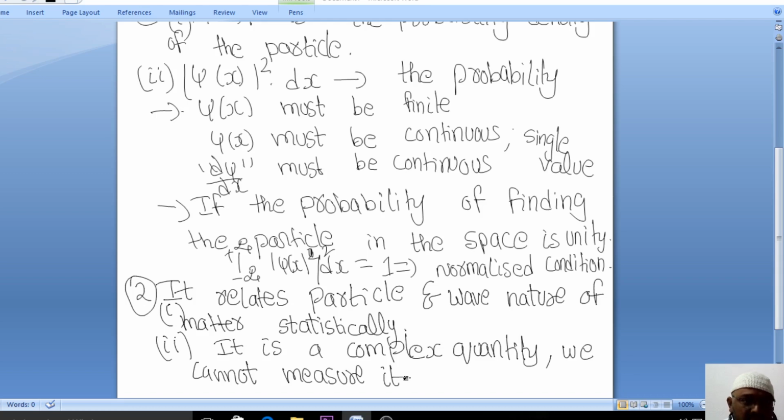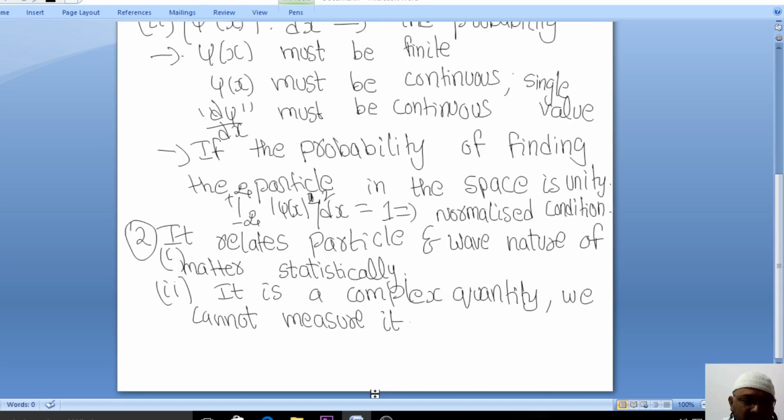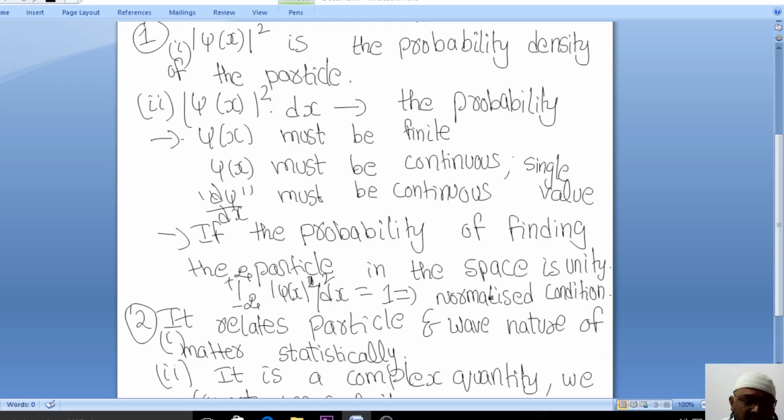Now these are the important properties of the wave function and the significance of the wave function. You need to sort it out, split it out, and see what the important properties and the significance are. Everybody, please try to make a note of it.